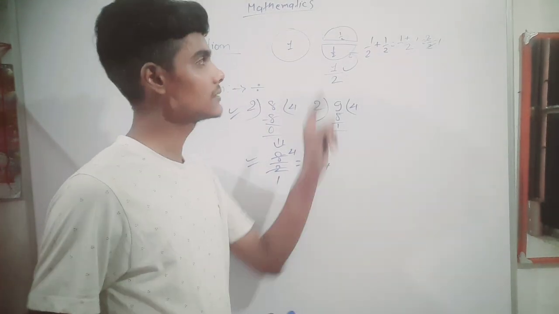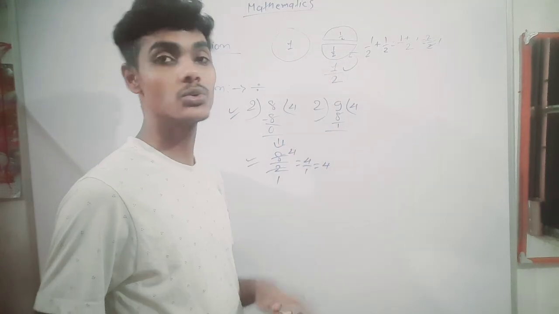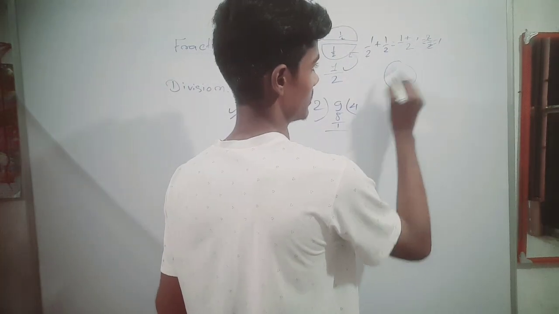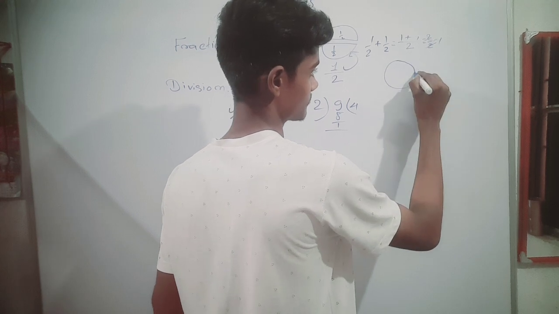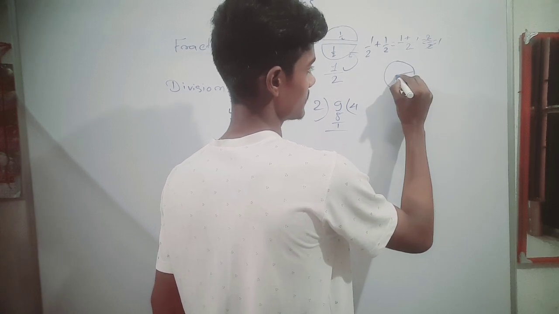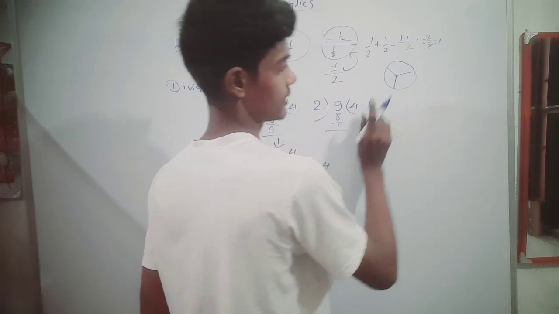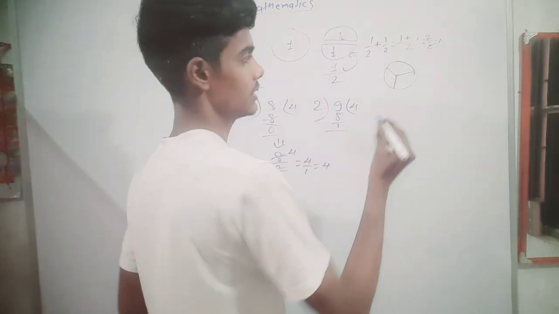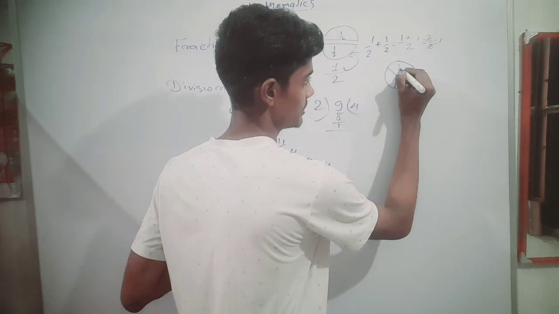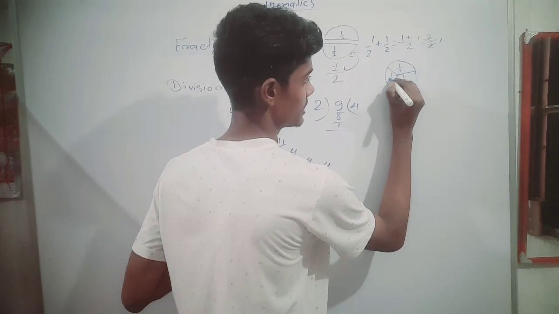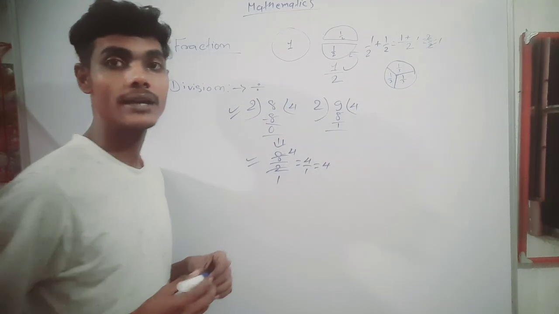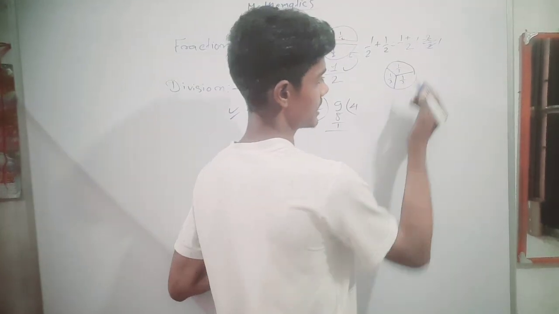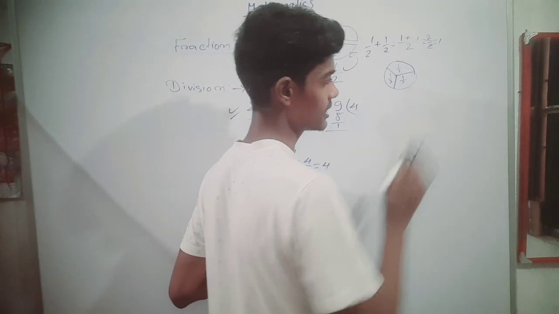If I divide it into three equal parts, what will be the answer? Just look at that. This and this. What I did, I divided it in three equal parts. Then what is the mathematical representation? This is 1 by 3, 1 by 3 and 1 by 3. Understand? So this is known as 1 by 3.